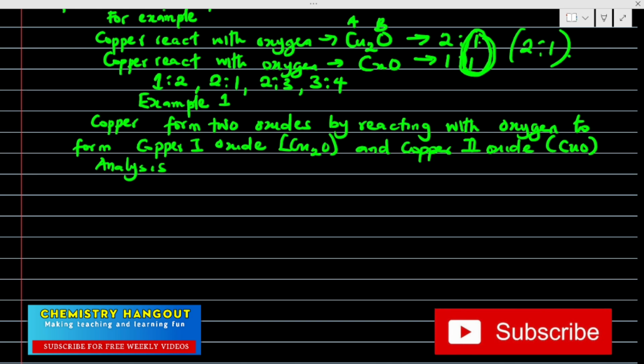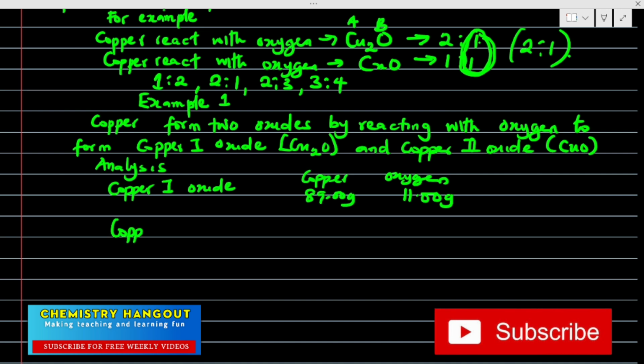So analysis is showing that in copper 1 oxide, we have 11.00 gram of oxygen combining with 89.00 gram of copper.